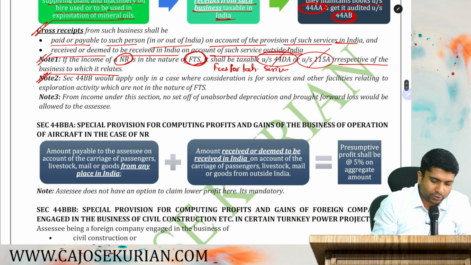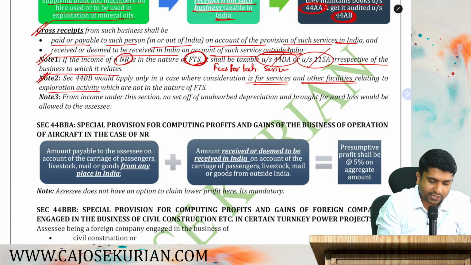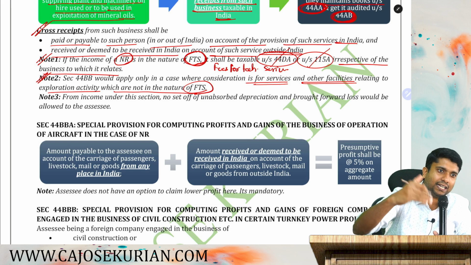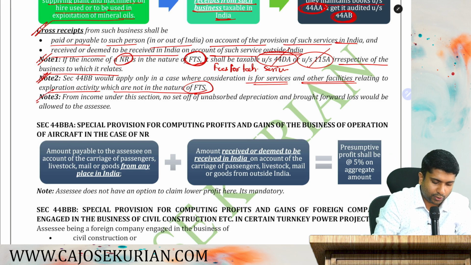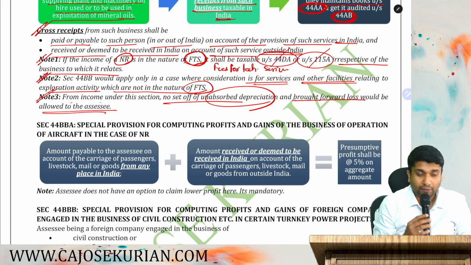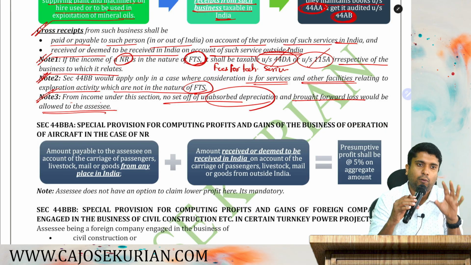Then, note number 2: 44BB would apply in the case where consideration is for services or other facilities relating to exploration activity which are not in the nature of FTS. It's again a repetition. The consideration should be in any nature other than FTS. Then, note number 3: from income under this section, no set off of unabsorbed depreciation or brought forward loss would be allowed to the assessee. From this income, you cannot adjust any unabsorbed depreciation as well as brought forward loss.